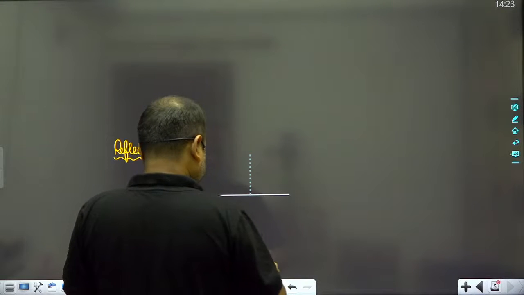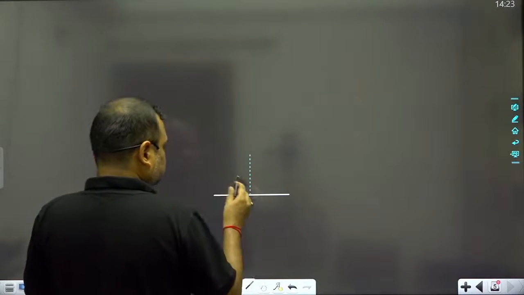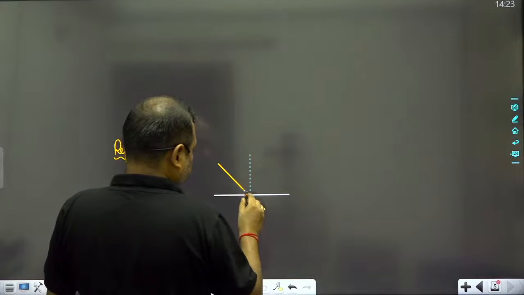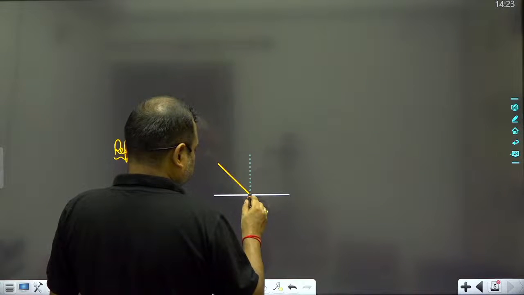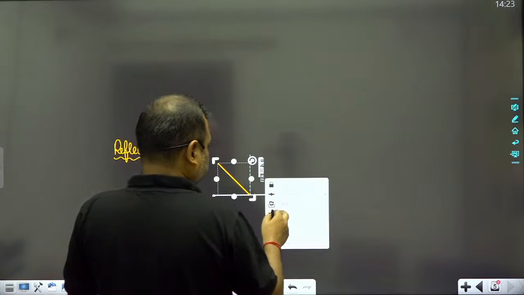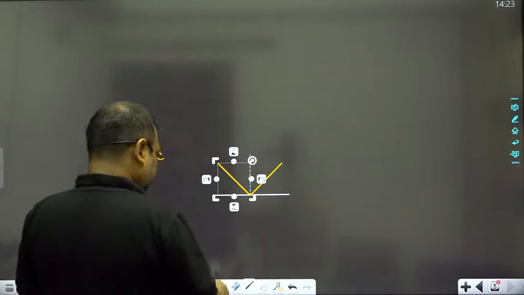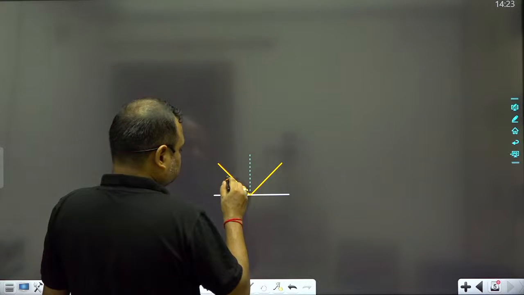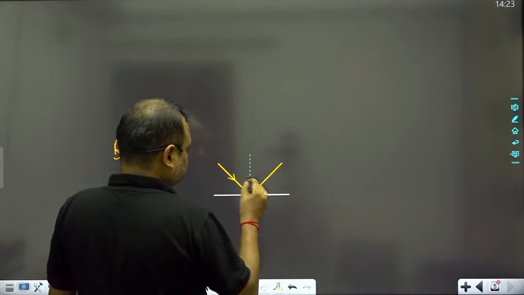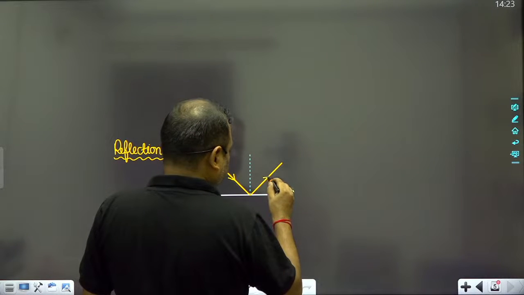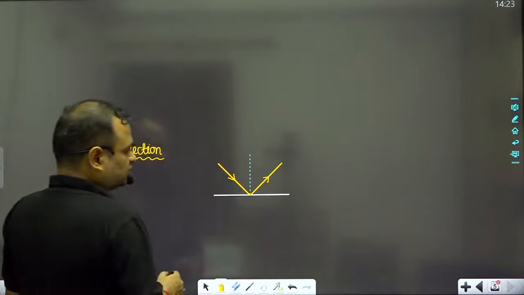Okay, like this, and this is the normal, and suppose that this is the light ray, the incident light ray. This is the incident light ray and this is the reflected light ray. Suppose that a light ray is incident like this and the light ray reflected from this point goes like this.